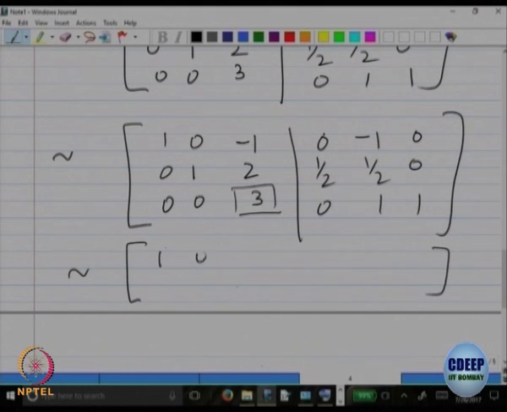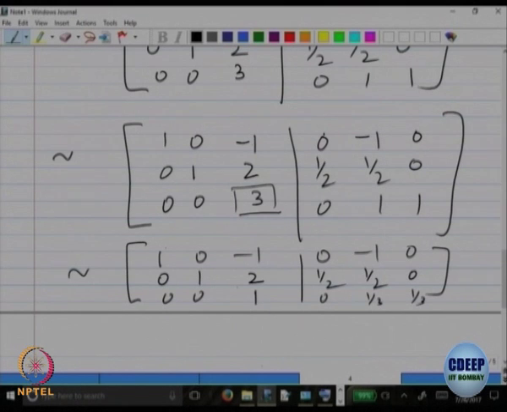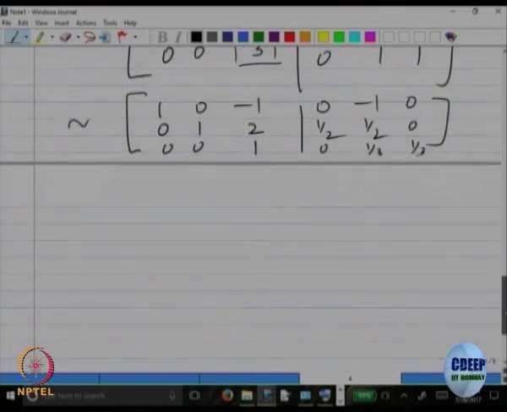So, 1, 0, minus 1, 0, minus 1, 0 and 0, 1, 2, half, half, 0. So, that is 0, 0. What should I be doing? Dividing this last row by the non-zero scalar, that is 3. So, 1, 0, 1 by 3, 1 by 3. So, that will be my form here.